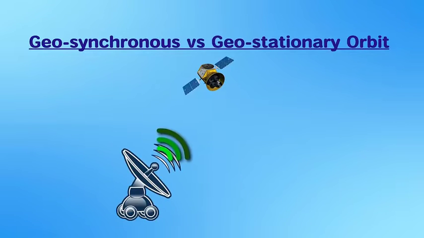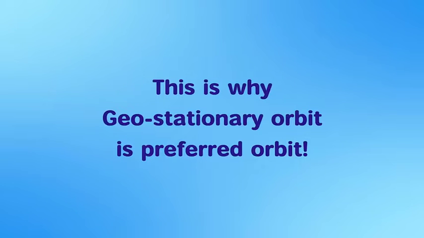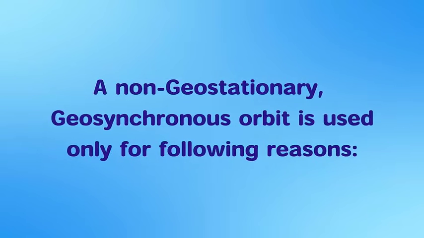From the above difference, we can see that a satellite in geostationary orbit would be very easy to track from the ground. That is, the antennas of the ground station can point to the same position in the sky, that is point B in the previous example we saw, and need not change position except for a few minor adjustments. This makes the system much simpler. This is the reason why geostationary orbits are preferred orbits. The only reason a non-geostationary geosynchronous orbit is used is as follows.